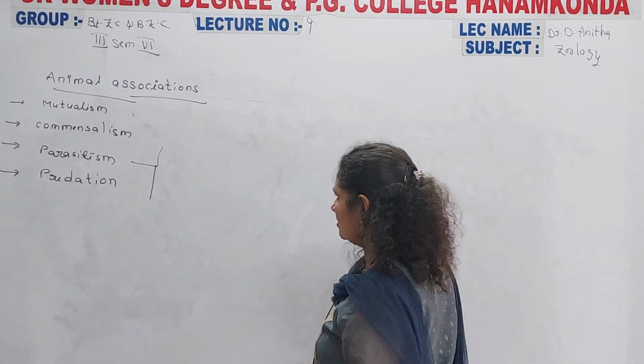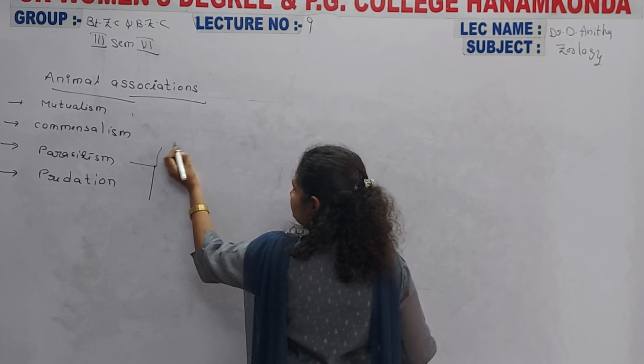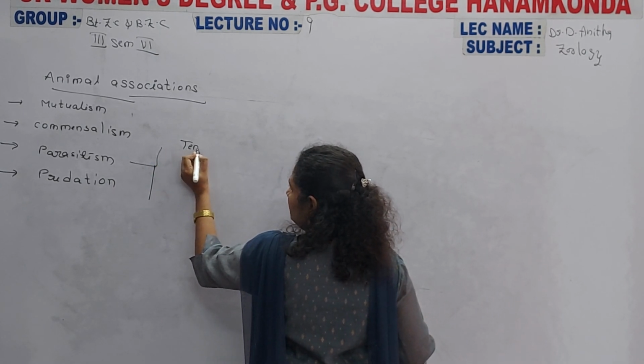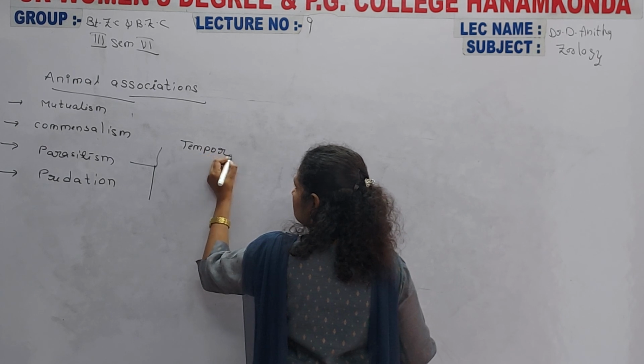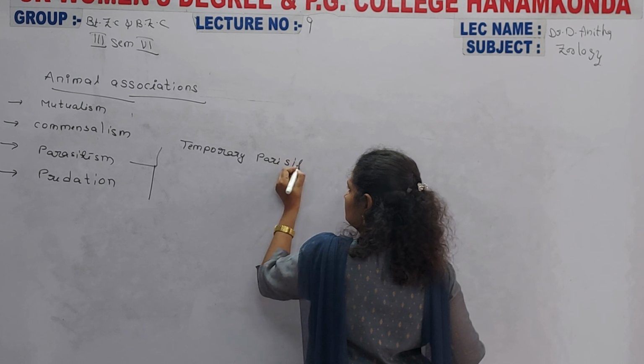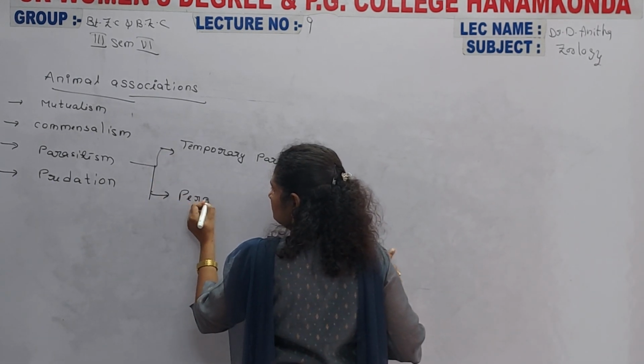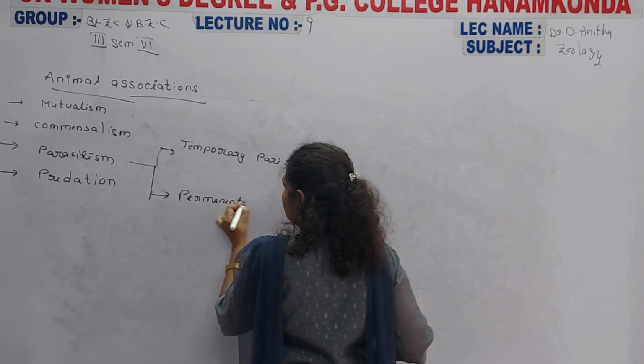Parasites are of two types: temporary parasites and permanent parasites.